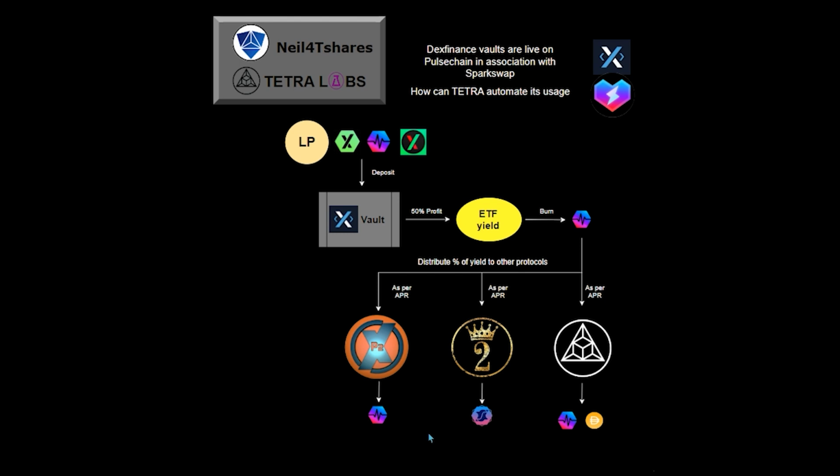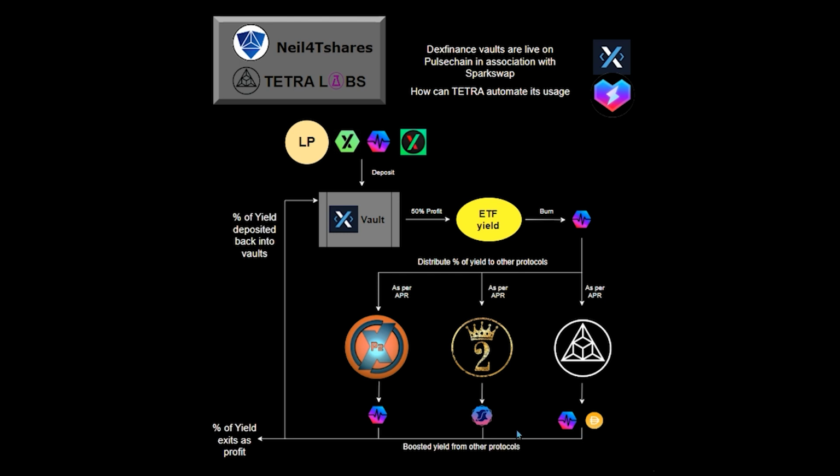So depending on what you want to get into and how you want to manage your profits, you can move your stuff around accordingly within the system, and whichever APR is paying more can boost your overall APY yield within the DexFinance vaults. Because then you can take the yield you get and put, say, the majority of it back into the vault, boosting its overall APY power by auto compounding the other 50%, increasing your overall allocation of these tokens. And if you wish to, you can always take some of it and exit out of the system as well.